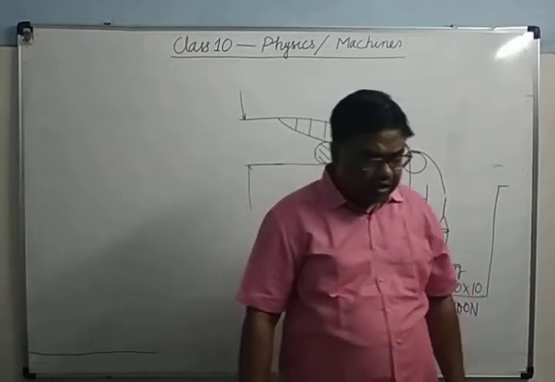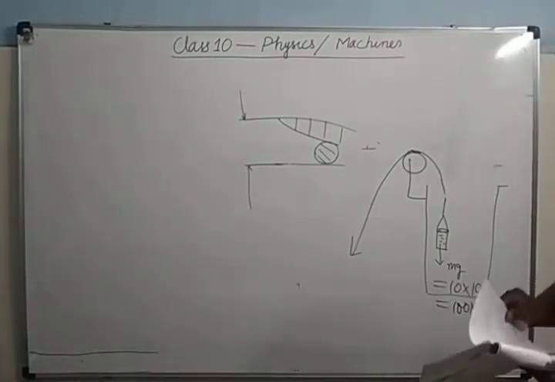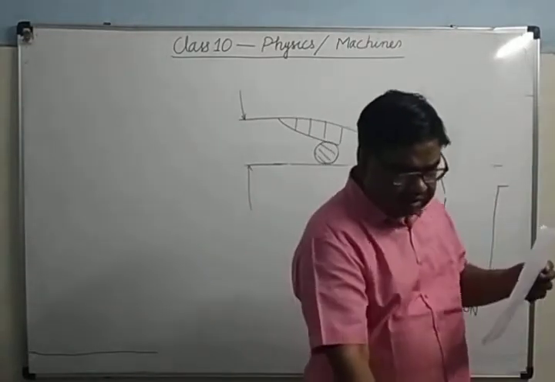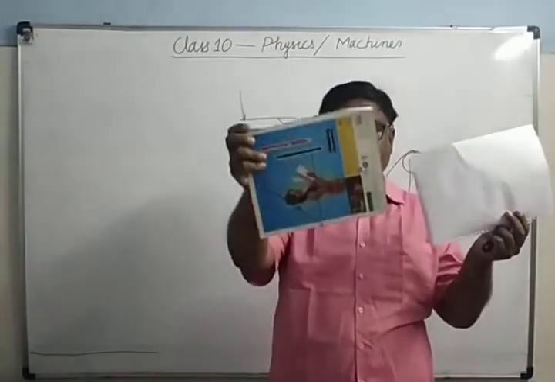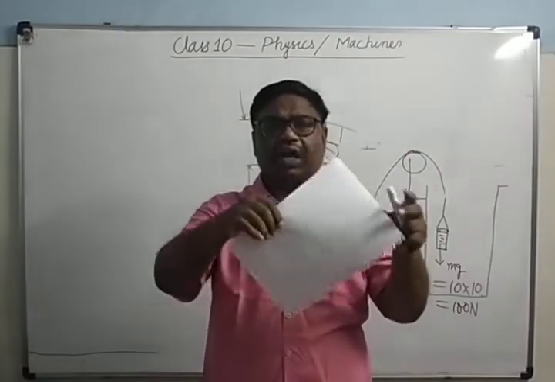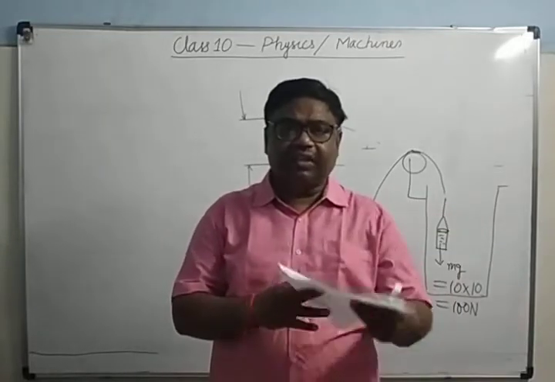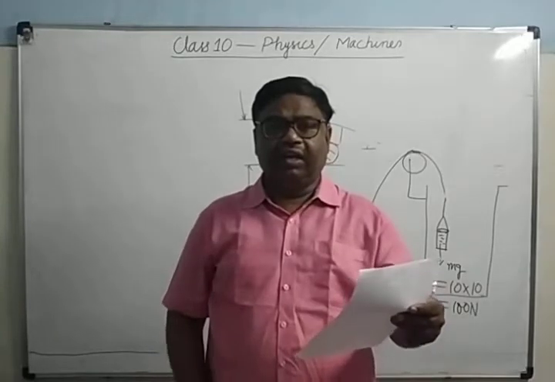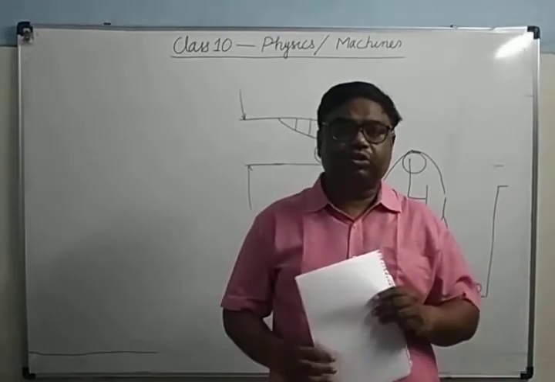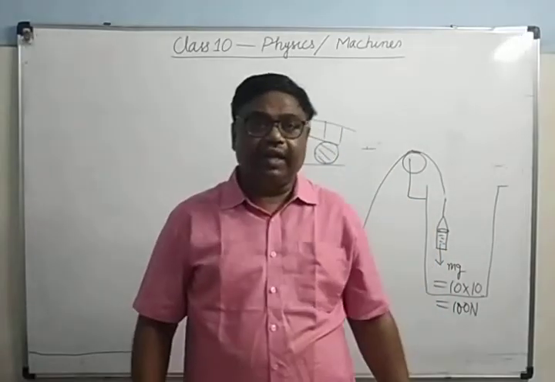But suppose you have to cut the paper like this. As you know, this paper does not have too much strength compared to this hardboard. The hardboard has more strength, so more force will be required to cut it. But here it does not require a very large amount of force to cut. But when you use the scissors, what will happen? That scissor can cut it very speedily and nicely. It's clear? So machine is also used to provide the gain in speed.